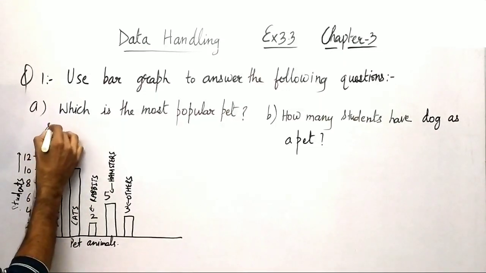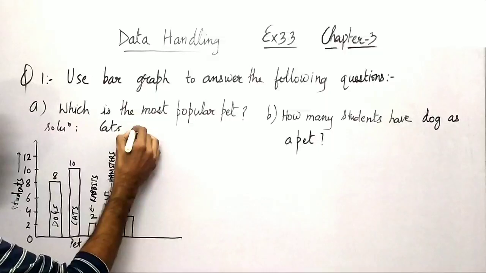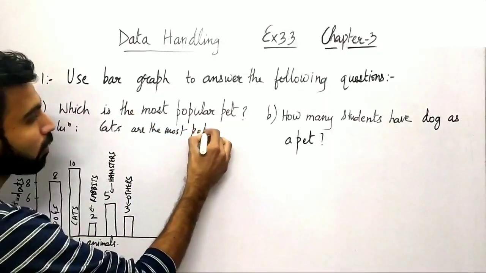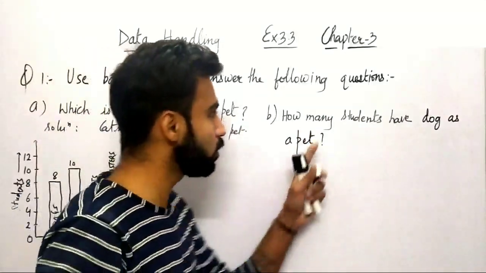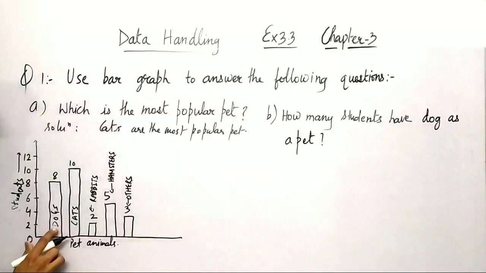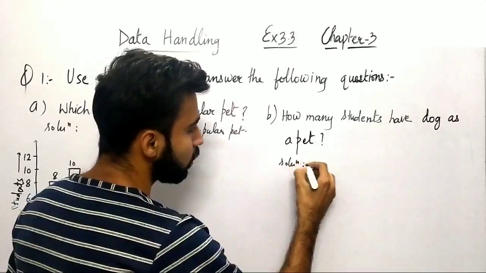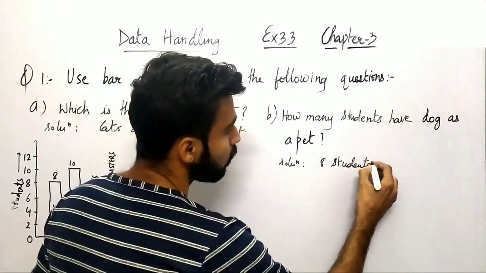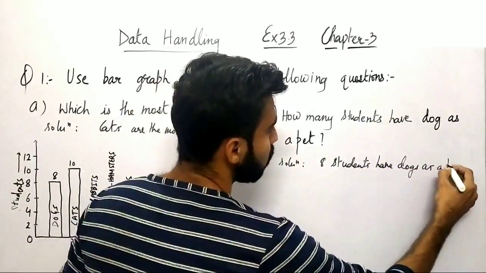So definitely the solution to it is cats are the most popular pet, right? Now moving on to this B part here. How many students have dogs as a pet? So how many students have dogs? You can see 8 students. So let me write that 8 students have dogs as a pet, right?